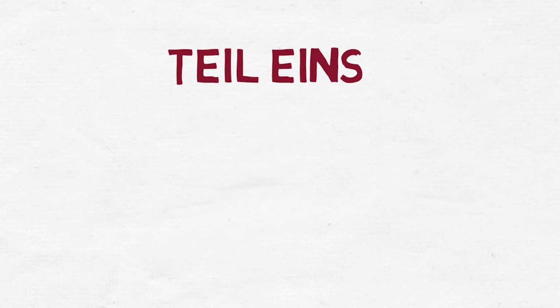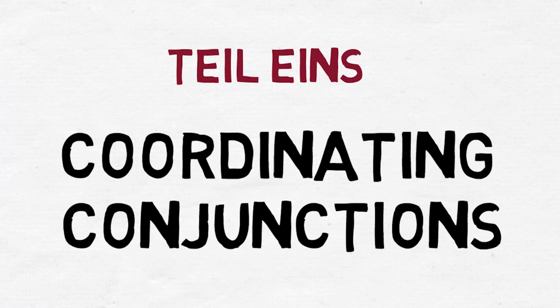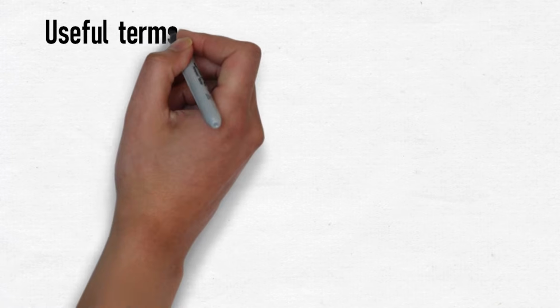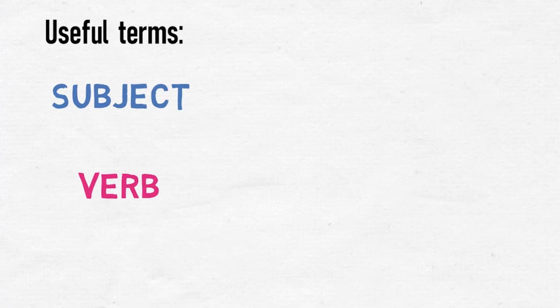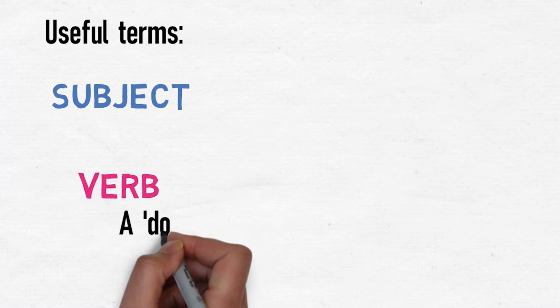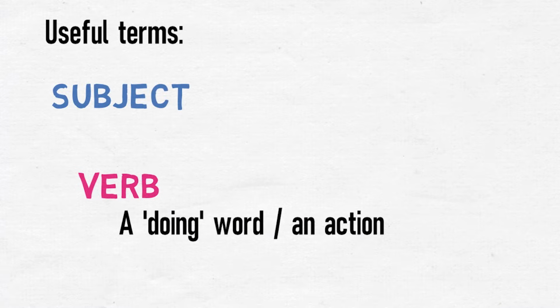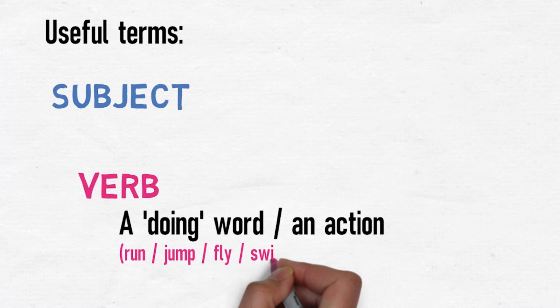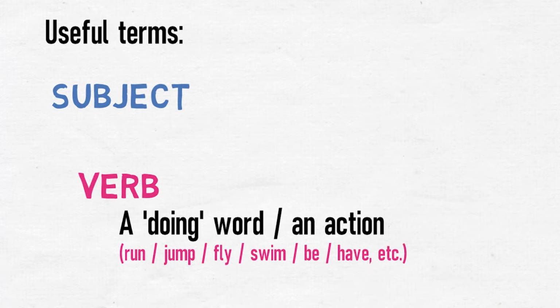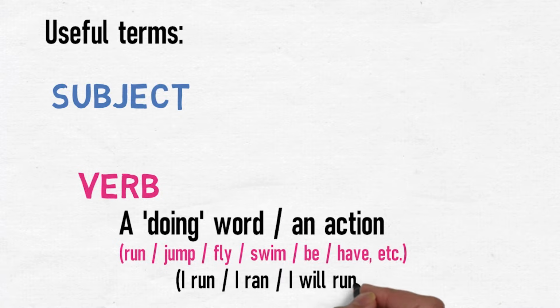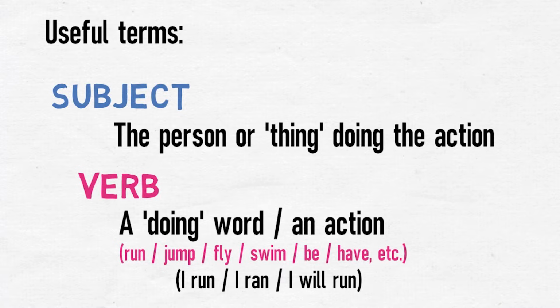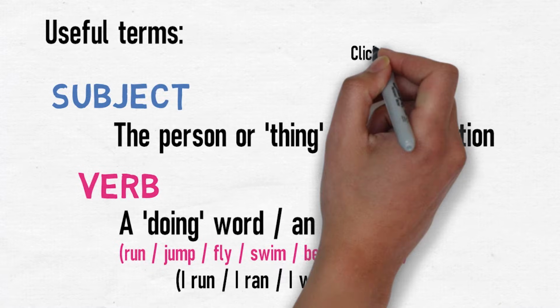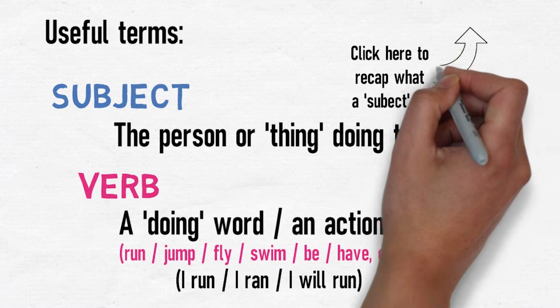Teil 1. Coordinating conjunctions. In order to fully understand this lesson, it's important that you understand what a subject and a verb are. A verb is a doing word, an action. For example, run, jump, fly, swim, be, have, etc. And verbs can come in a number of different tenses. For example, I run, I ran, I will run. A subject is the person or thing who is doing the action. If you'd like more of an explanation, please go back to watch lesson 2 in this series by clicking here.